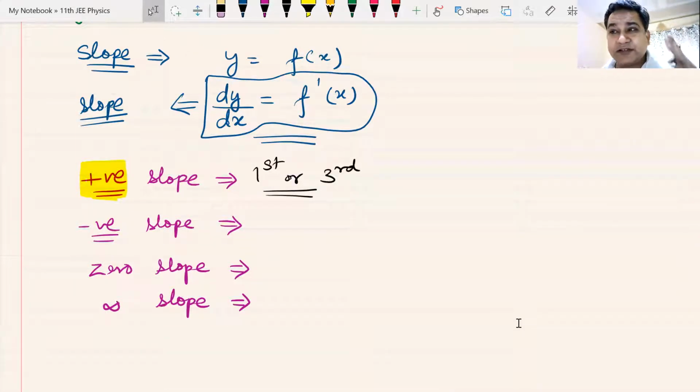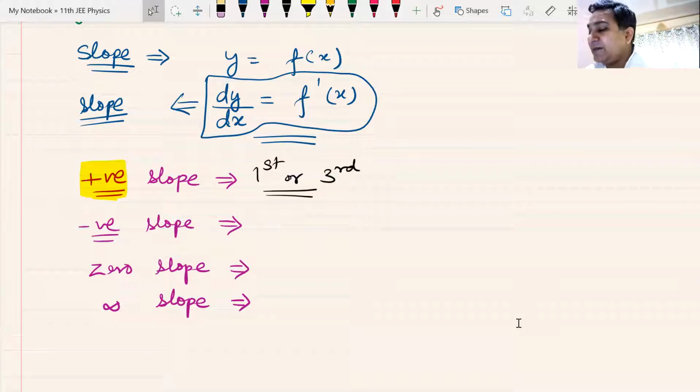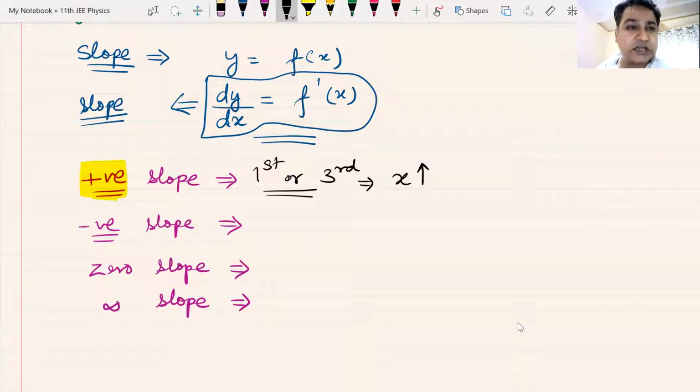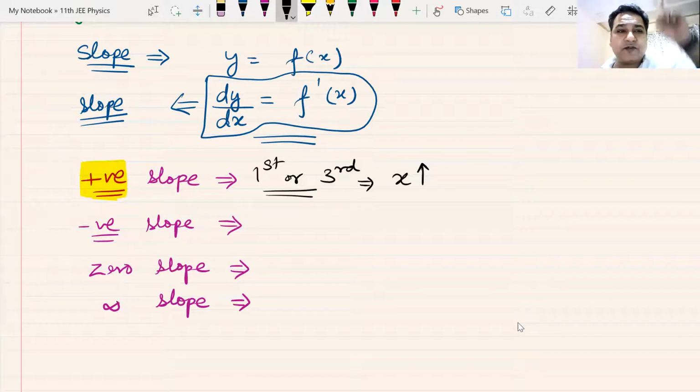Increasing, Goli, what do you mean by increasing? You are missing something. Increase of X and Y values, Deepak, not exactly correct, but I will manage. This graph means if X is increasing, X is the independent variable. If you increase the value of the independent variable, if you increase the value of X, what happens to the value of Y?